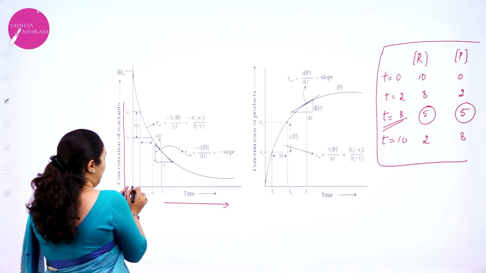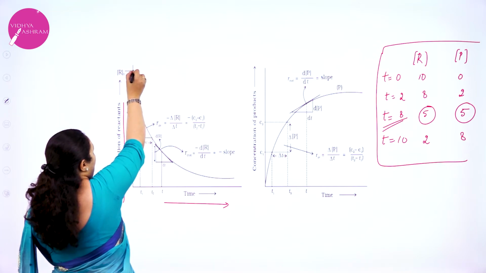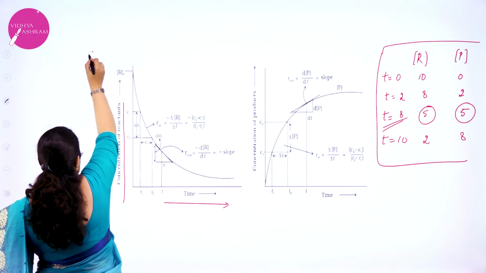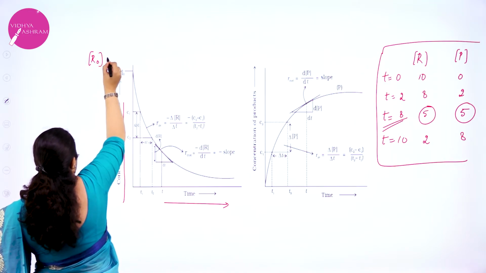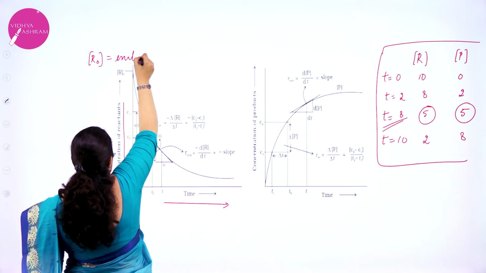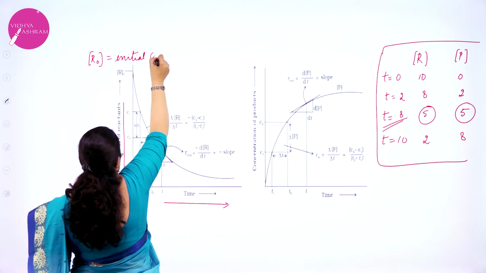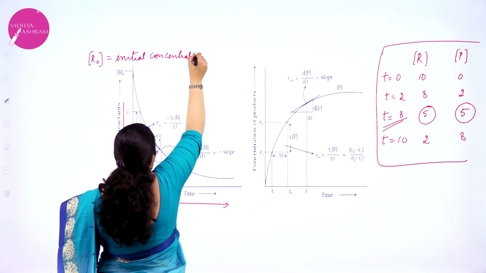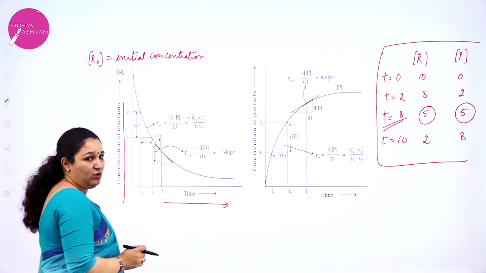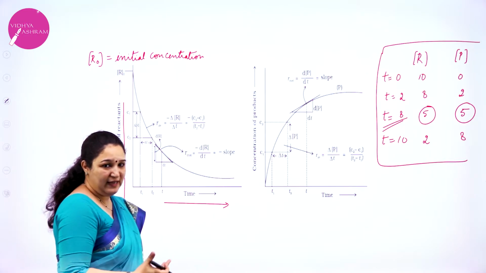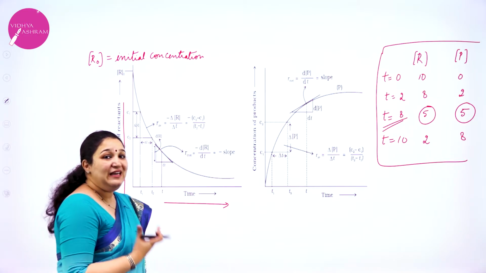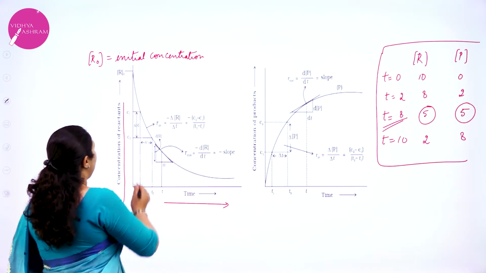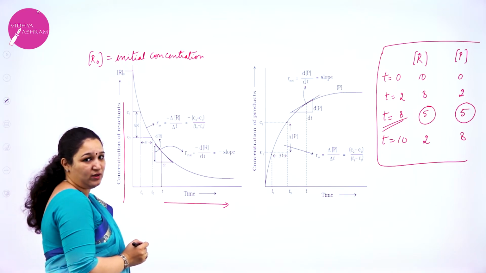First, at time t equal to 0, the molar concentration is called R naught. We write it like this, R naught, which is the initial concentration. So the initial concentration, when time t is equal to 0, that is the amount of reactants you have taken, is called the initial concentration, which is depicted as R naught.